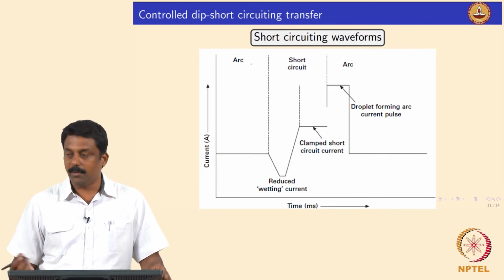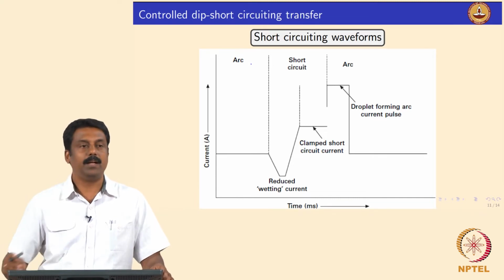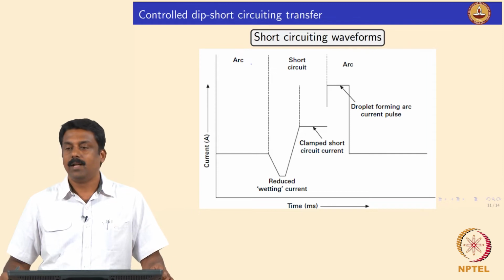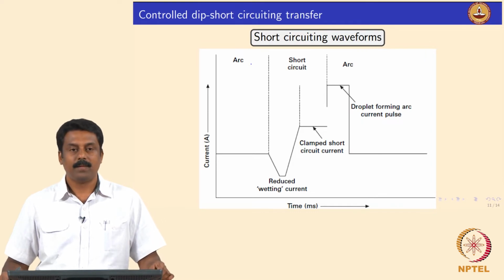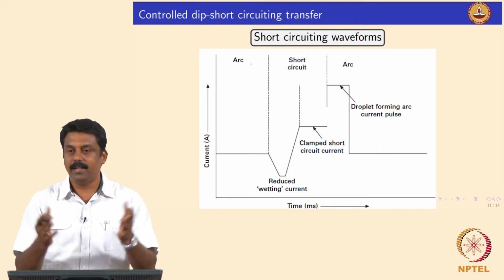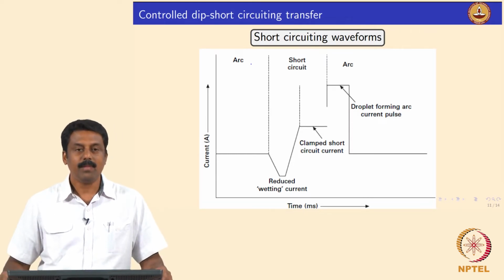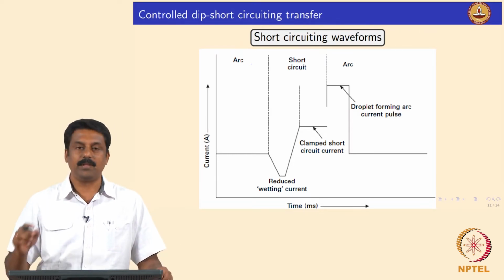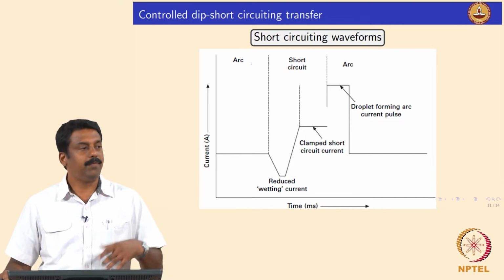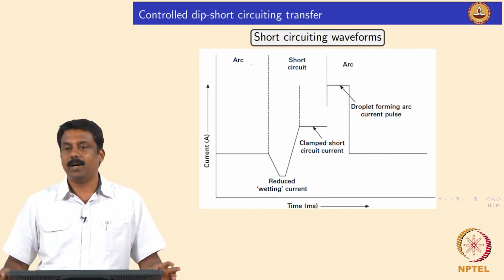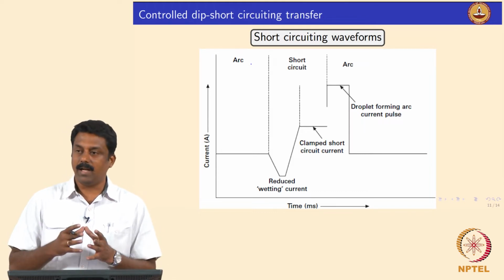When you are doing short circuiting, like in the last lectures when I was talking about metal transfer, the moment short circuiting happens, the voltage becomes very low, almost 0, because the circuit is completed. So voltage decreases significantly the moment short circuiting happens, but the current is still flowing the same amount that you are transferring. So that means that when you are forming a droplet,